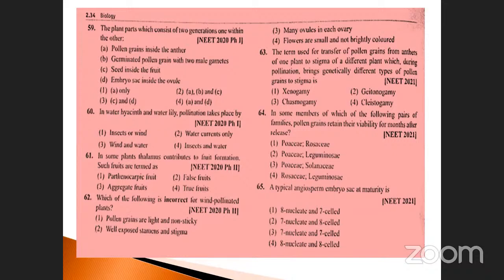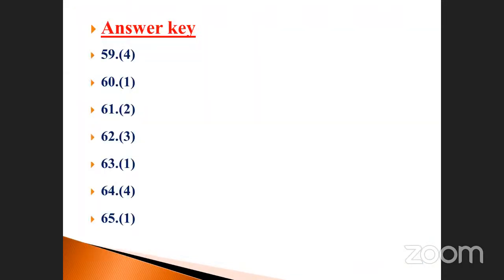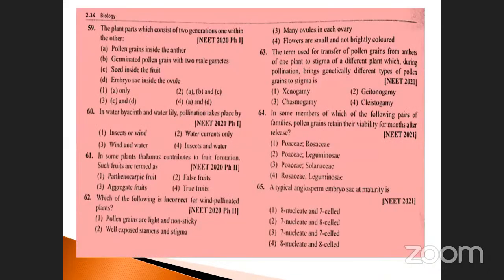Two generations. Pollen grain inside the anther, it's possible. Germination of pollen grain with two male gametes, it's possible. Seed inside the fruit is possible. Embryo sac inside the ovule, it's possible. Sir, is it C and D? The fourth option, A and D, is the correct one.